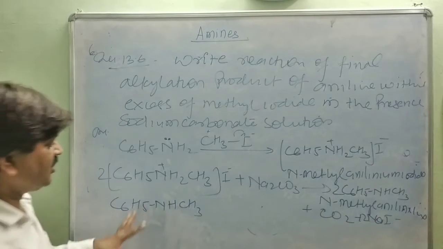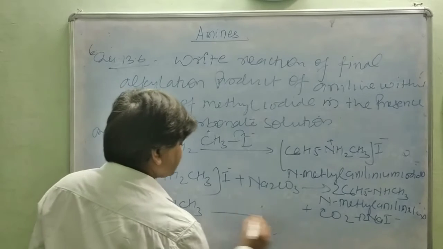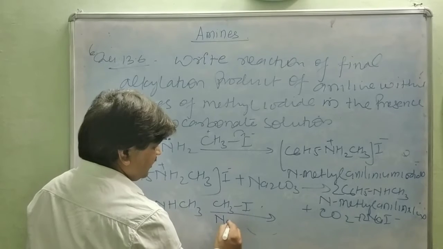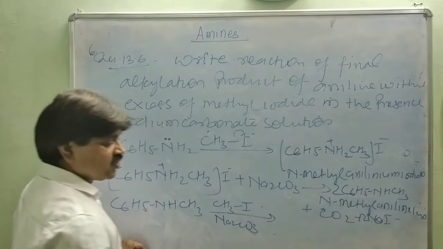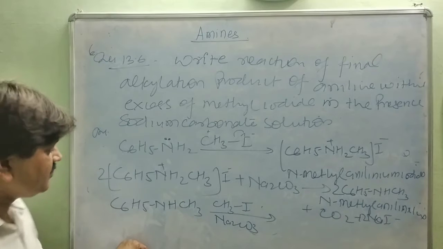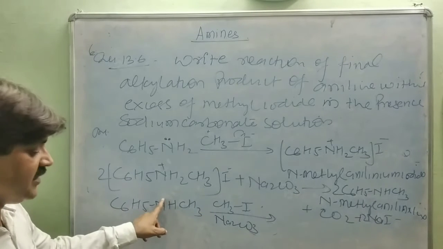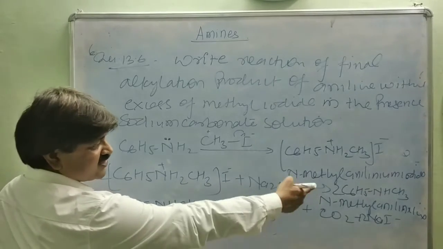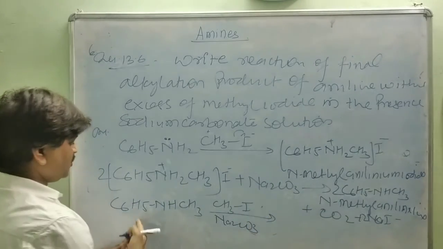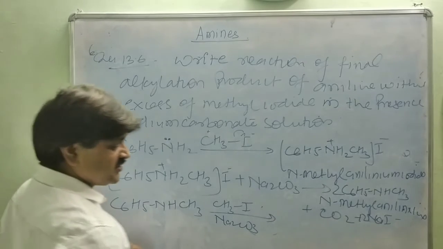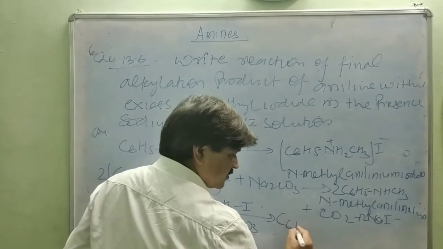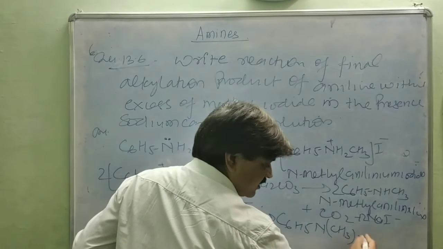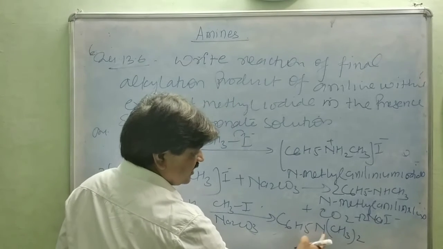One hydrogen is still present on the nitrogen, so another CH3 attacks there and the hydrogen is released as H2O, in the same manner as the first equation. The product is C6H5N(CH3)2.